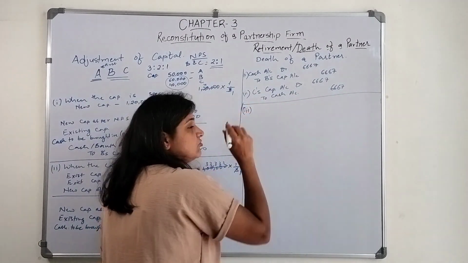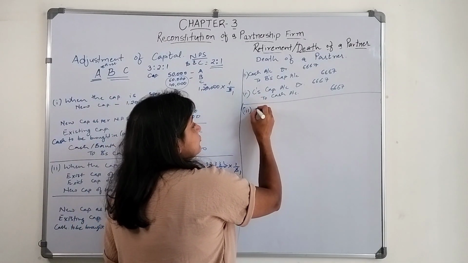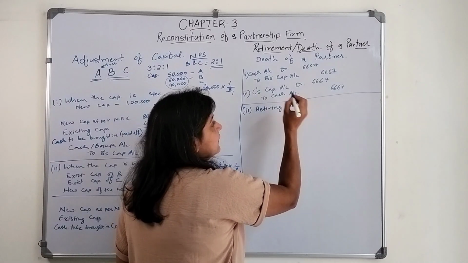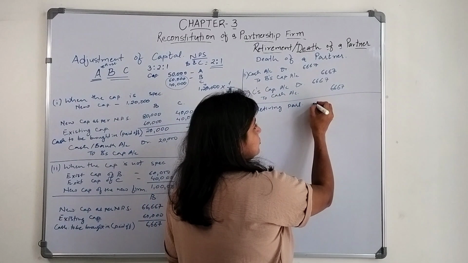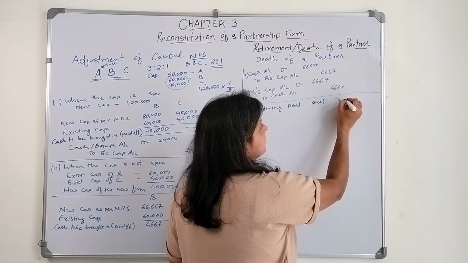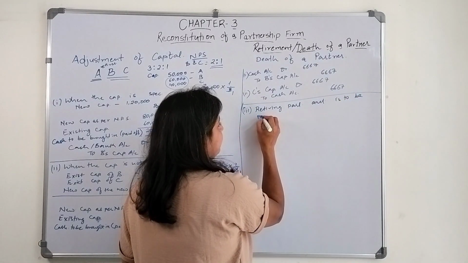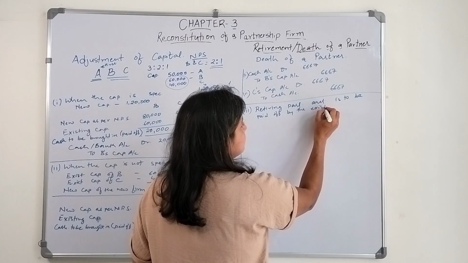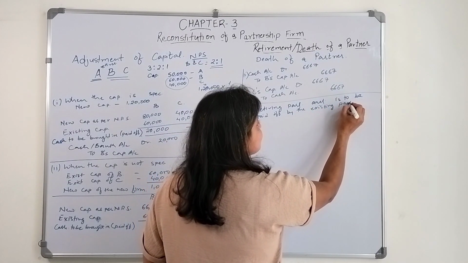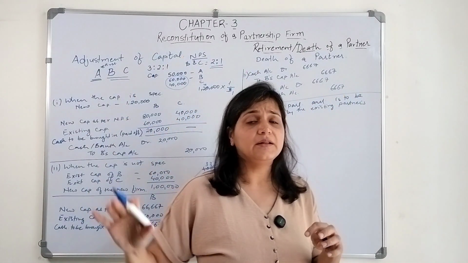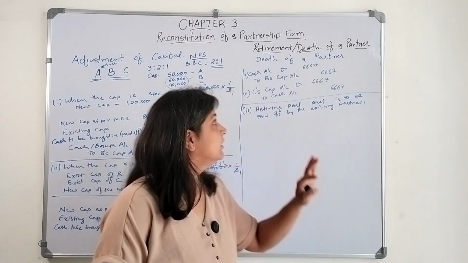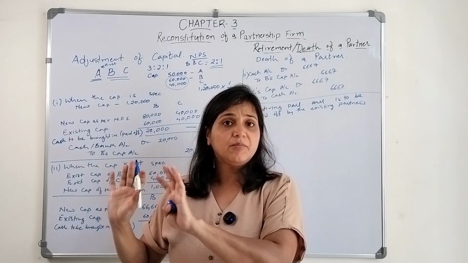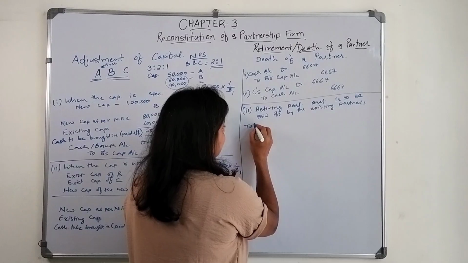Now there could be a third situation. What could the third situation be? The retiring partner, the partner who is retiring. That retiring partner's amount is to be paid off by the existing partners in such a way that the total capital amount remains the same. There is no such adjustment in the capital amount. Total capital should remain the same.